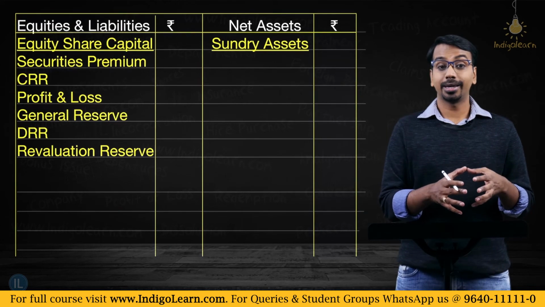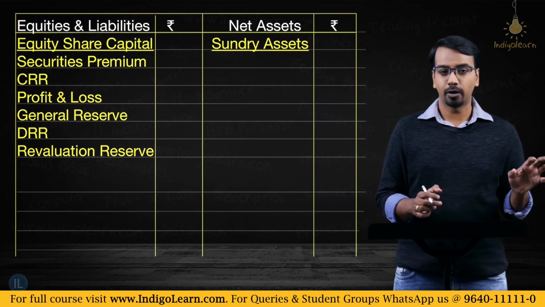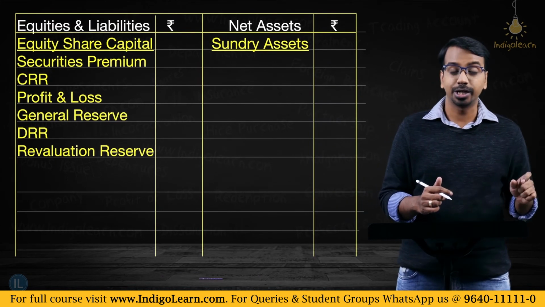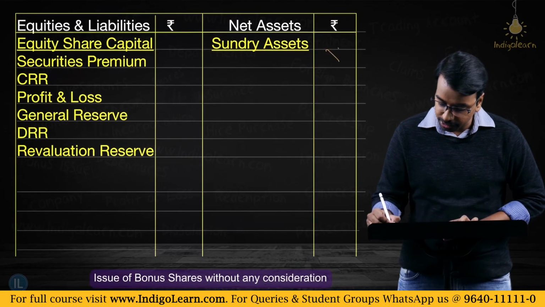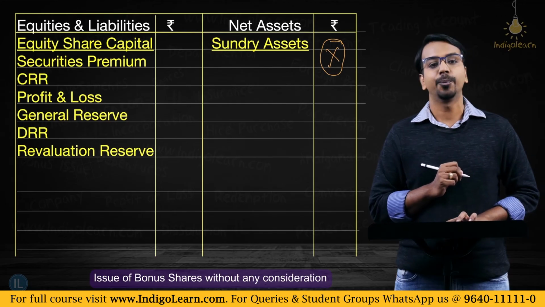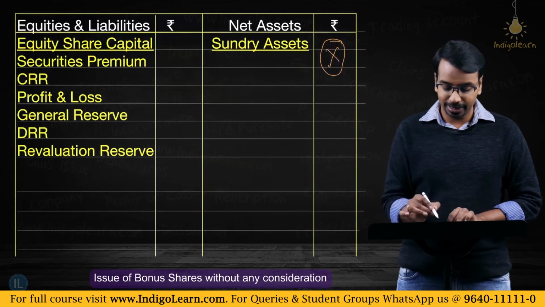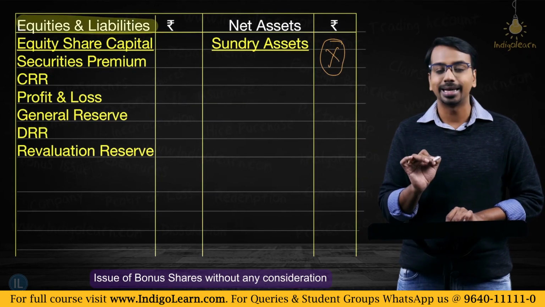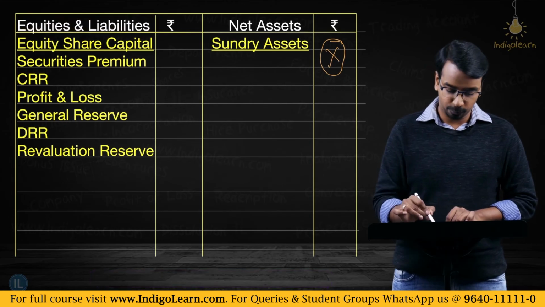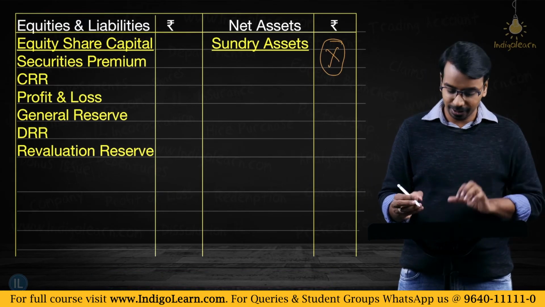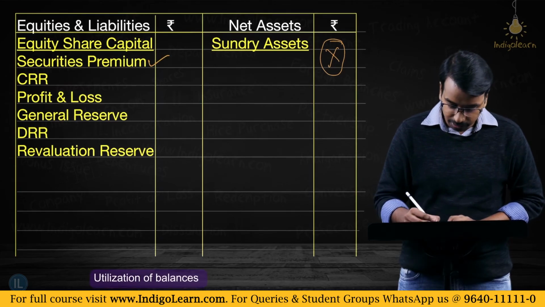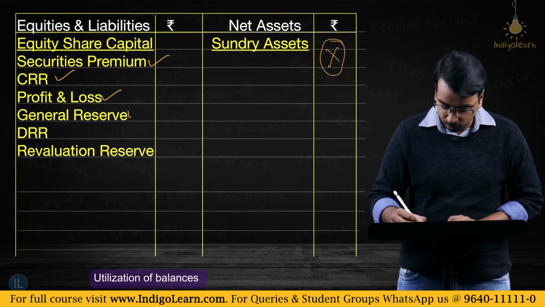Now, to quickly summarize or revise whatever we have discussed so far, we said we will issue bonus shares without any consideration, meaning there will be no change in the asset side of the balance sheet. Whatever game we are playing is only on the equity and liabilities side. Whenever we are issuing bonus shares, we can utilize the balances in the securities premium account, CRR, profit and loss account and general reserve.